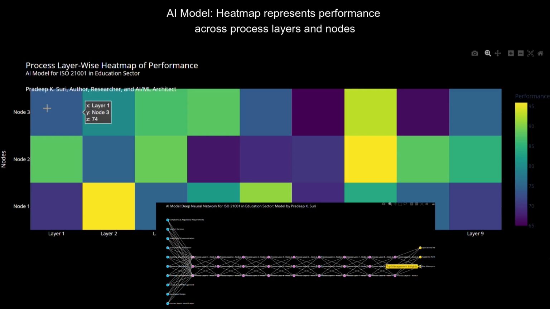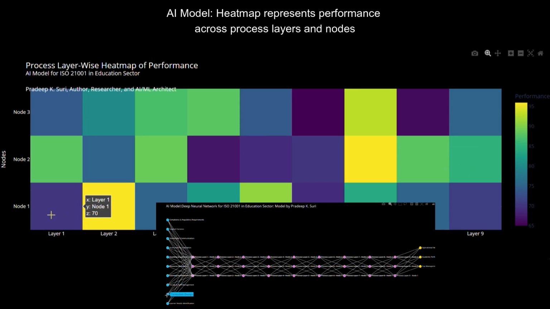Color intensity, Z values, indicates the performance score, from 60 to 100, of each node within each layer. Dark green/yellow: high performance, 90 to 100. Blue/purple: lower performance, 60 to 75. This allows educators and institutional managers to identify strengths and weaknesses at each layer/node level.